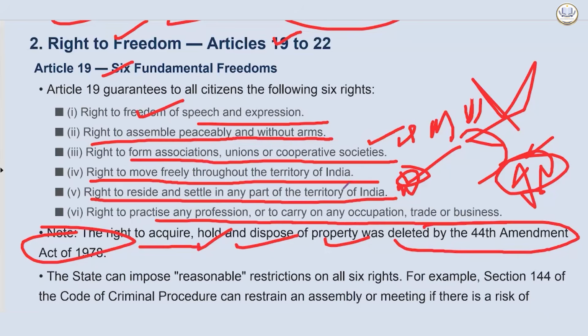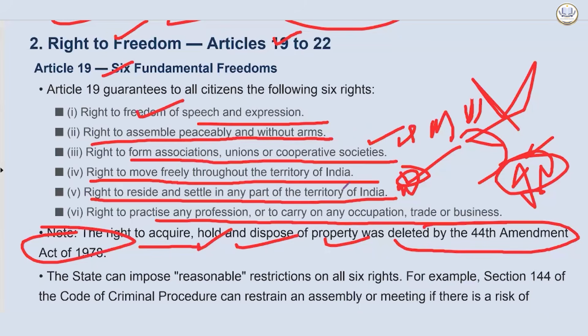Unlike fundamental rights, the Constitution no longer mandates market value compensation under Article 300A, except in two specific cases. First, when the state acquires land belonging to minority educational institutions. Second, when the state acquires land held by a person under personal cultivation within statutory ceiling limits.